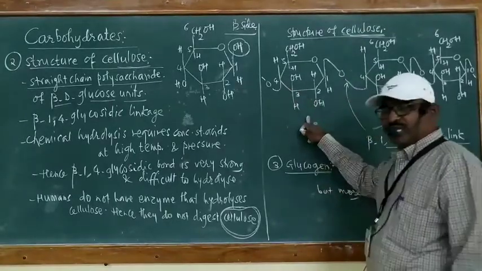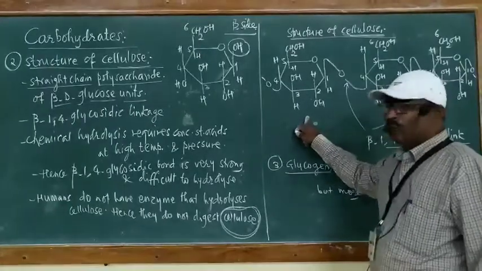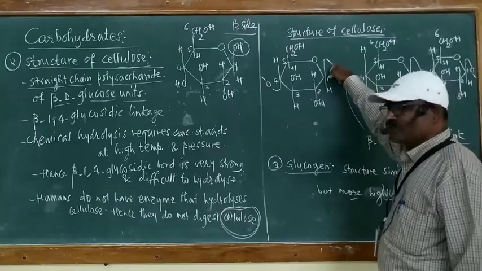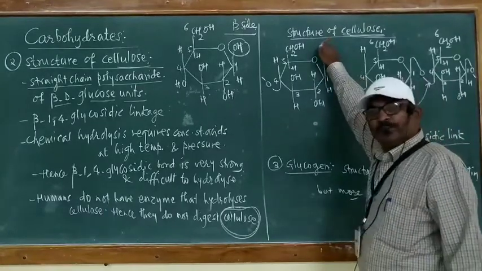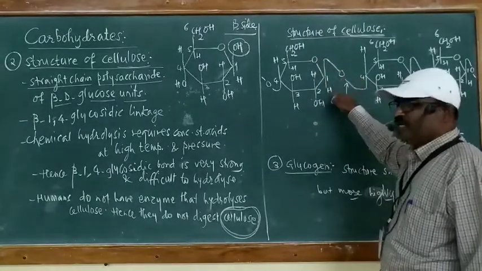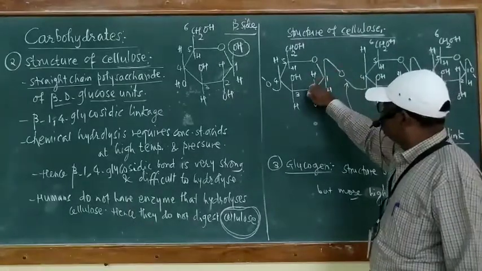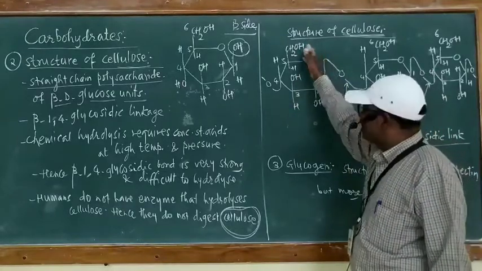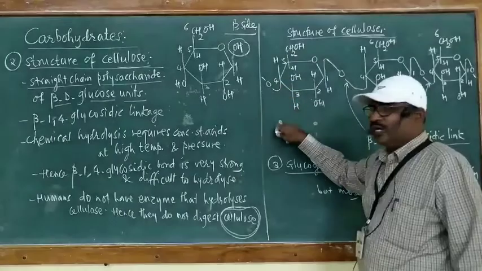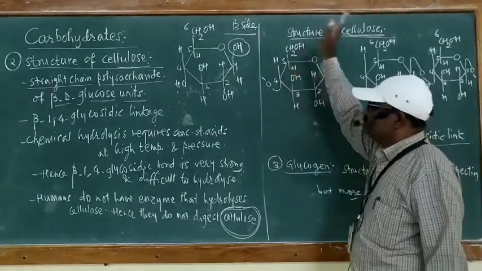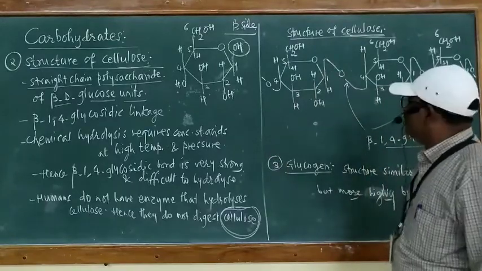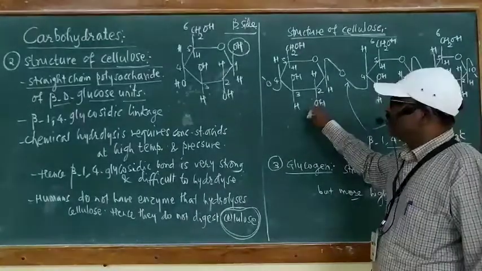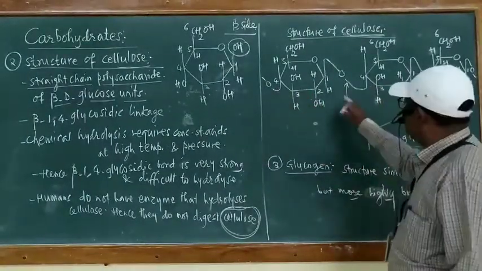This is the first ring, say, of beta D glucose. In this first ring, this is carbon number 1. Of this carbon number 1, OH is on the beta side, as it is beta D glucose. This carbon number 2 has OH on the alpha side. Carbon number 3 has OH on the beta side. Carbon number 4 has OH on the alpha side. Carbon number 5 has CH2OH on the beta side, and so on. This is the first ring, or one ring, of beta D glucose.